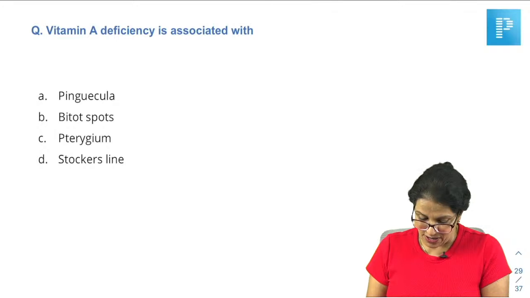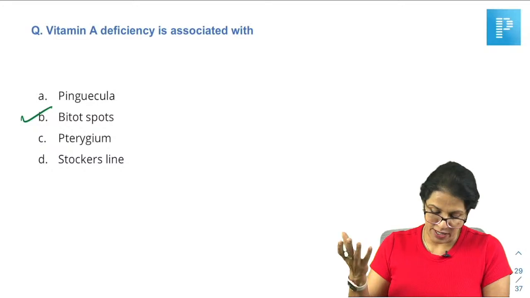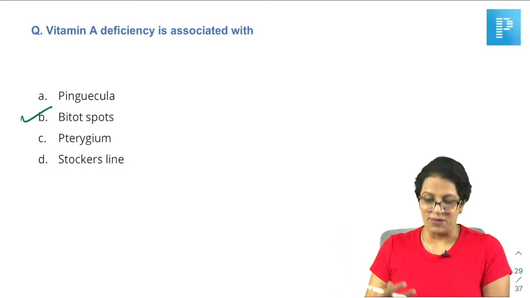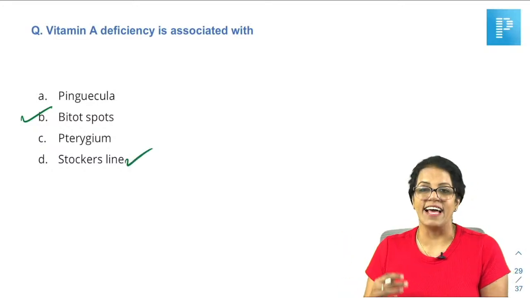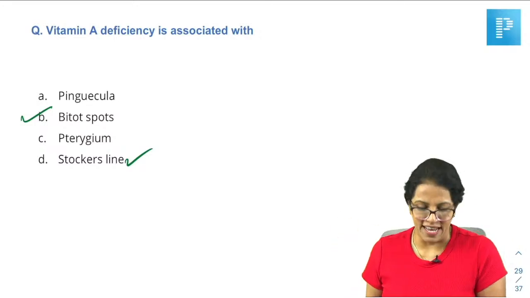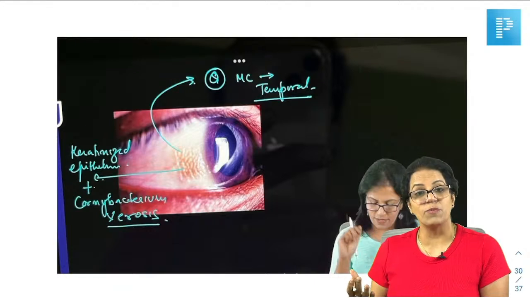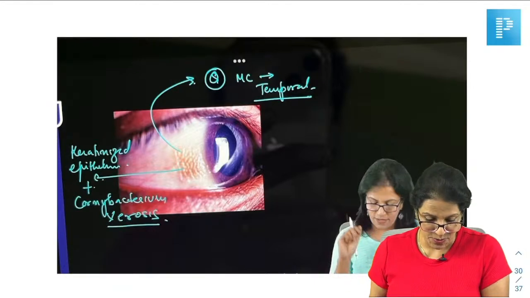Okay, so vitamin A deficiency is associated with, now this is the simplest question anybody could get. We all know the answer is Bitot spot, right? So Bitot spot will be the answer. What should I explain to you about this? You all know what is pinguecula, what is pterygium. Stocker's line is iron deposition in front of the pterygium. We have learned much more than what has been asked. So you all know this is all covered again in your lecture. Where is Bitot spot more common? It is temporal, right? The answer, it is temporal.